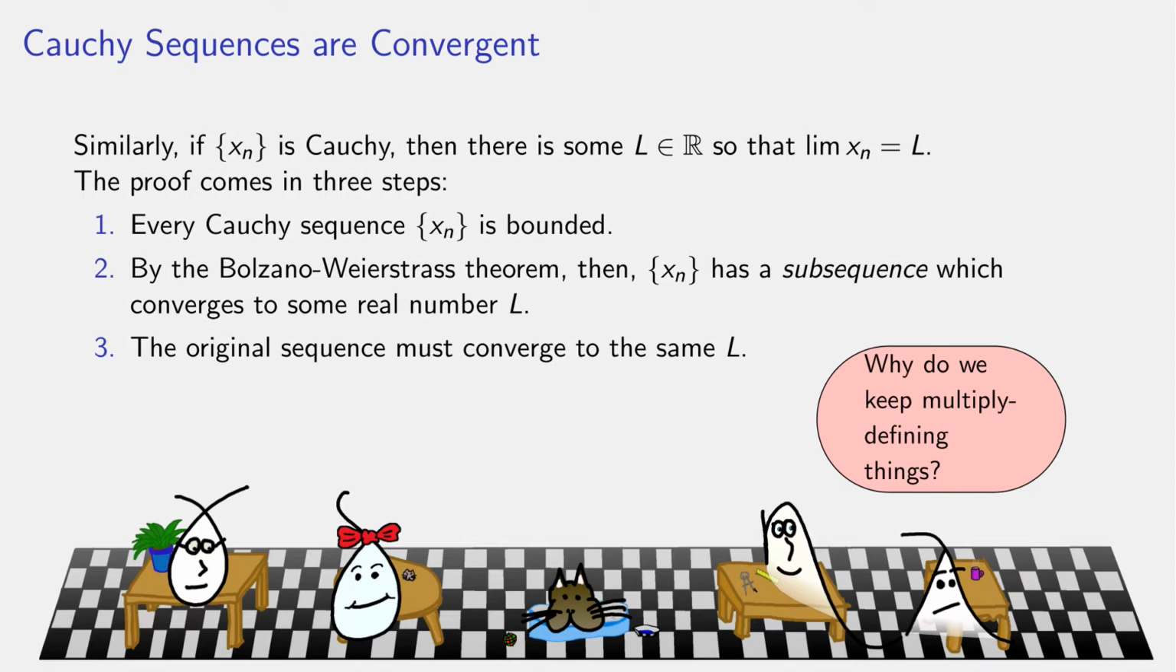Why do we keep multiply defining things? This is sort of a theme. We define something, then we define something else, and then we show they're actually the same definition. They imply one another. They're logically equivalent. It's nice practice in forming proofs. Some of it is a bit of historical legacy. It wasn't immediately known that these things were equal or equivalent definitions.